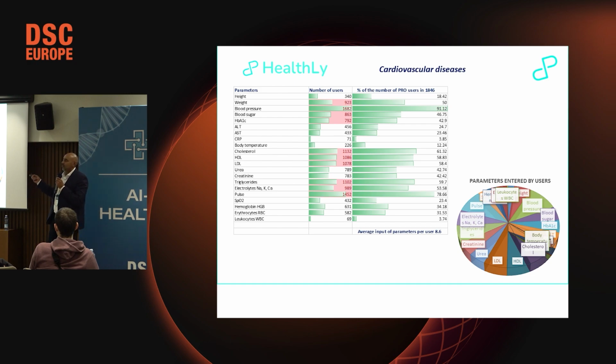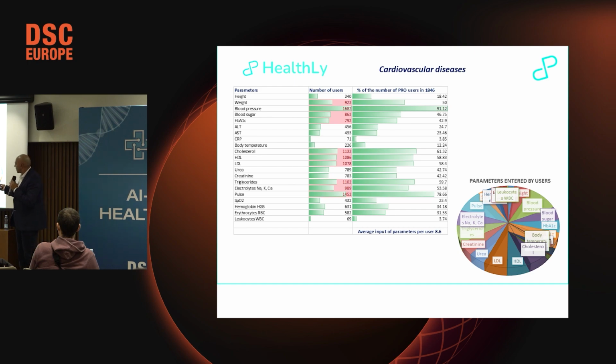But this is data that we can export and analyze for some improvement of medications or some clinical study. I took some examples, and this is patients with cardiovascular disease. We can see what they entered. Most of them enter blood pressure.